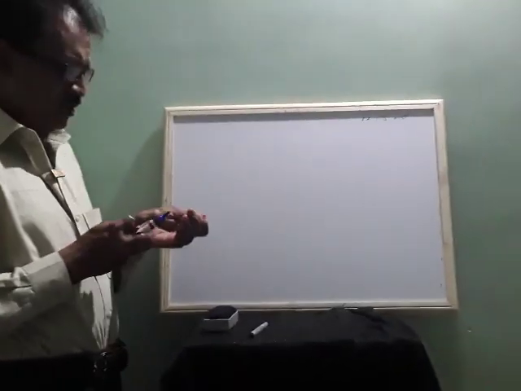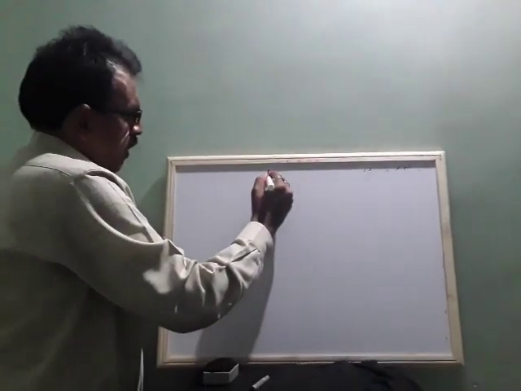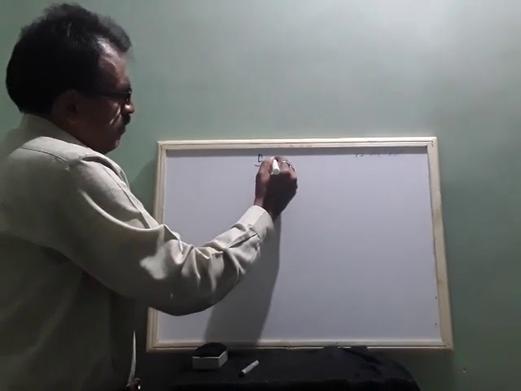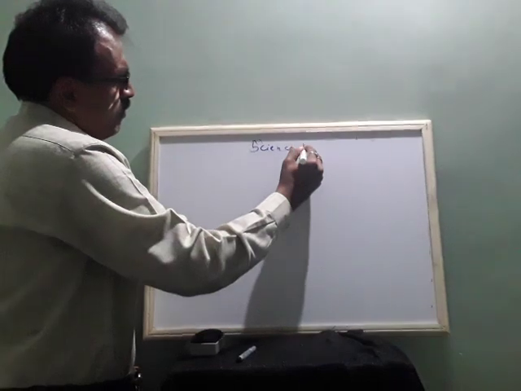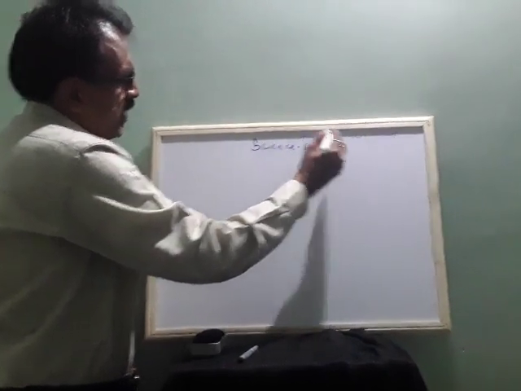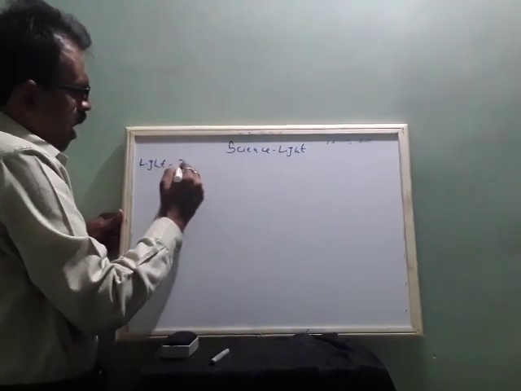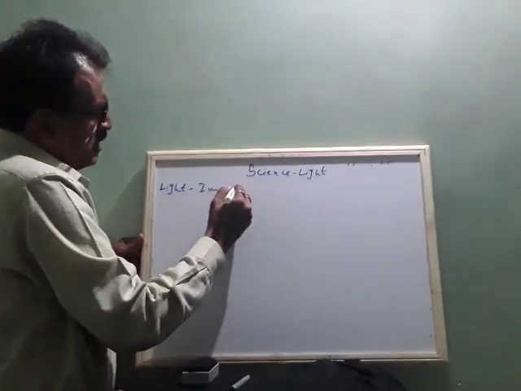Try to know about light and its images. Okay. So earlier you studied about reflection, laws of reflection of light. Now, light and its images. Okay, what is an image?